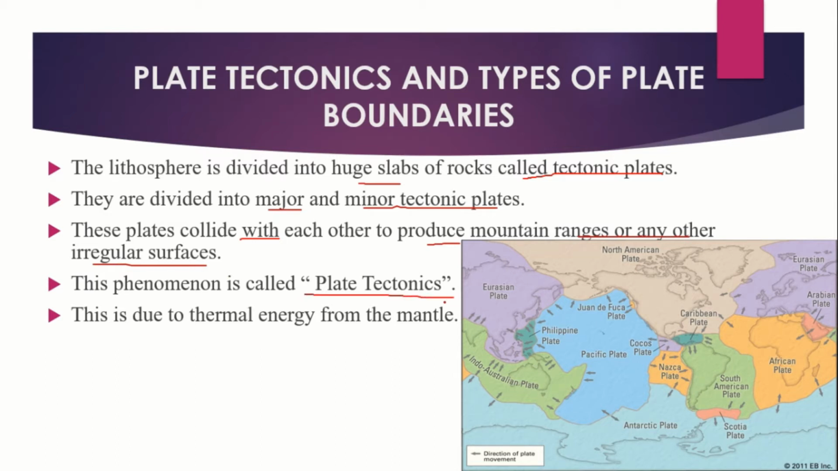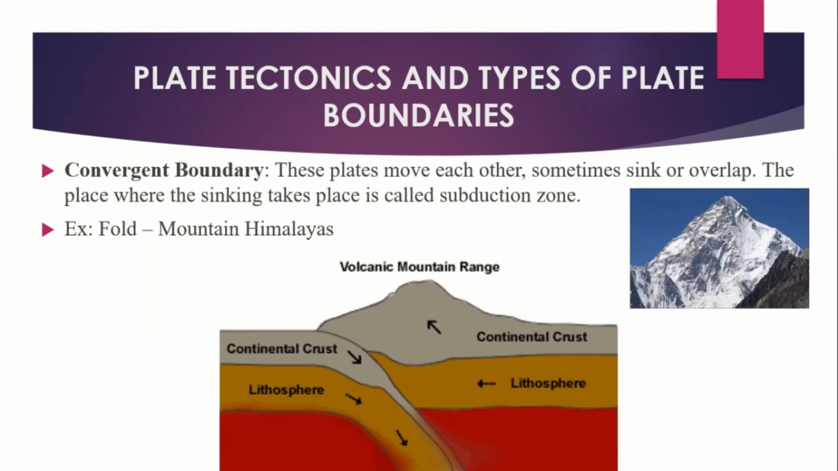These movements of tectonic plates are due to thermal energy from the mantle. Now in this picture, the arrow marks show the movement of tectonic plates, moving towards each other or pulling away from each other to form the land. Let's see the types of plate boundaries. There are three types of plate boundaries: convergent boundaries, divergent boundaries and conservative boundaries.